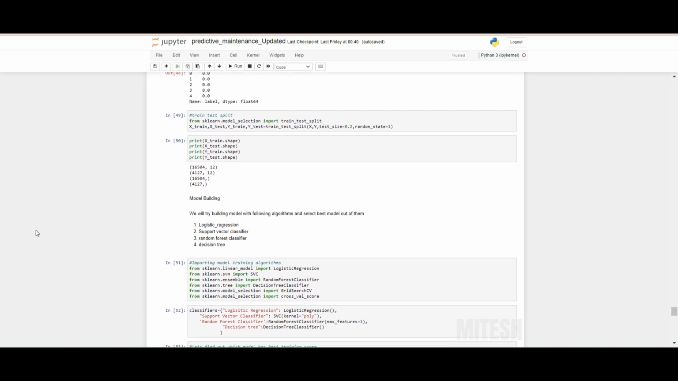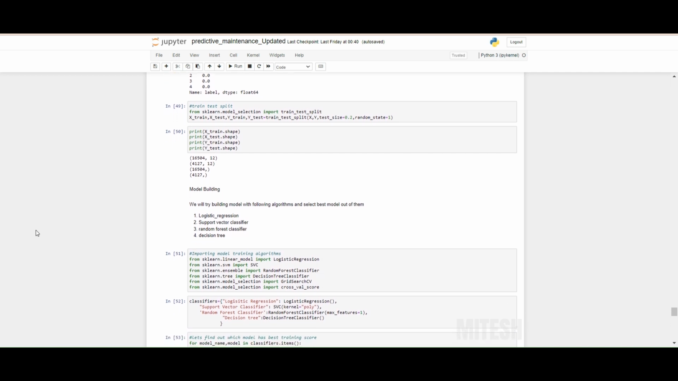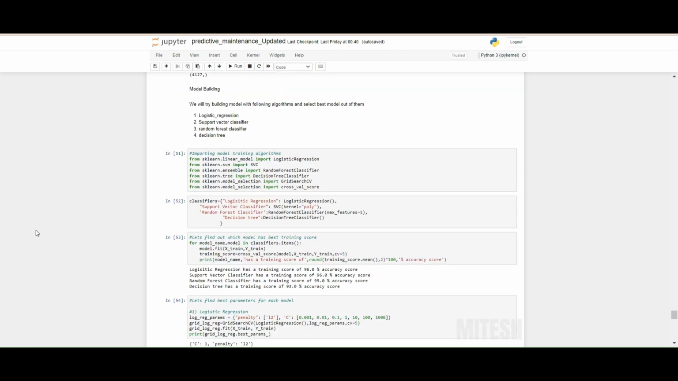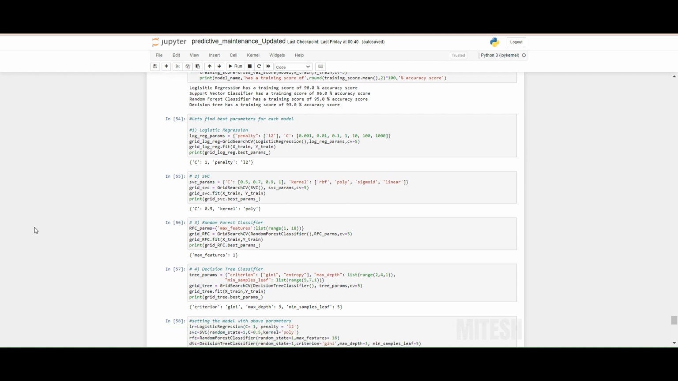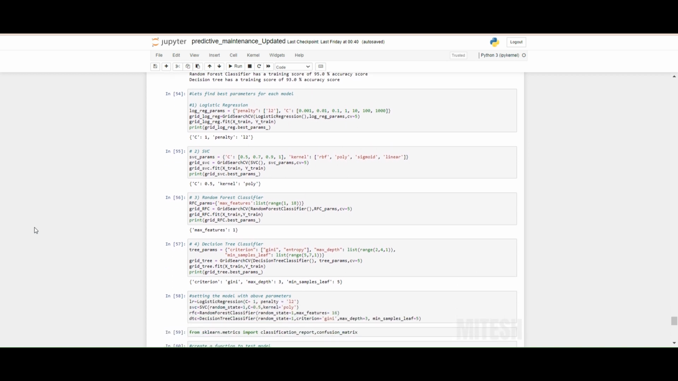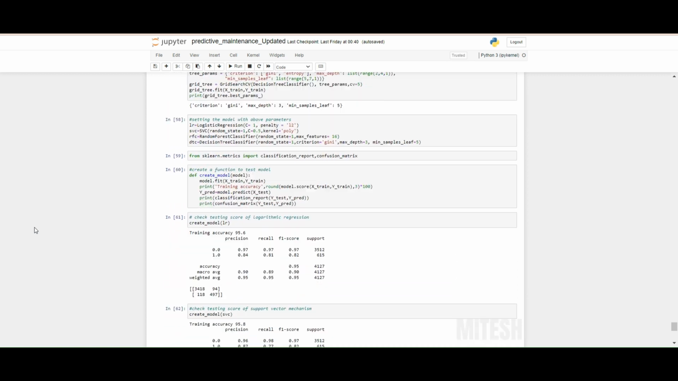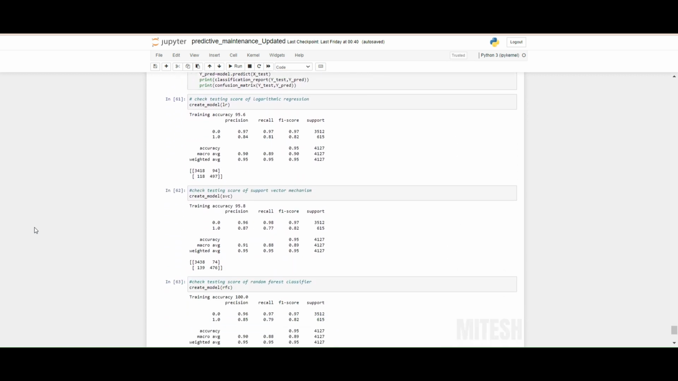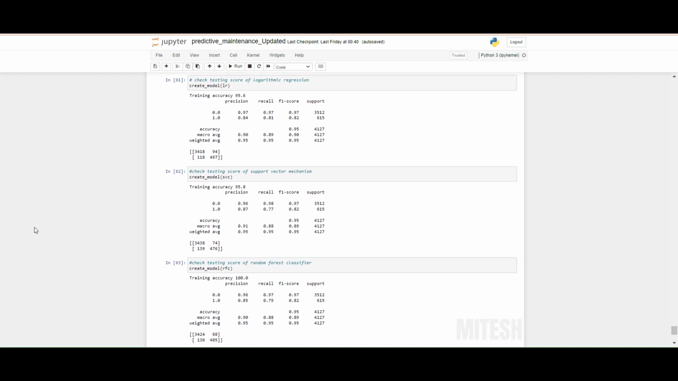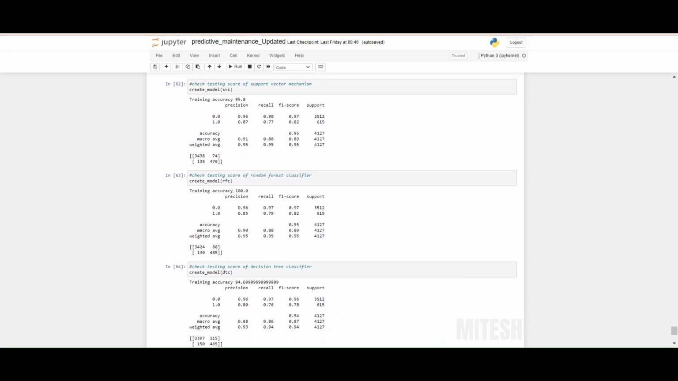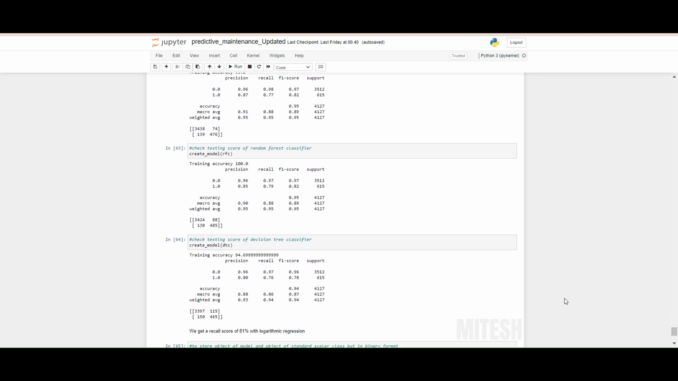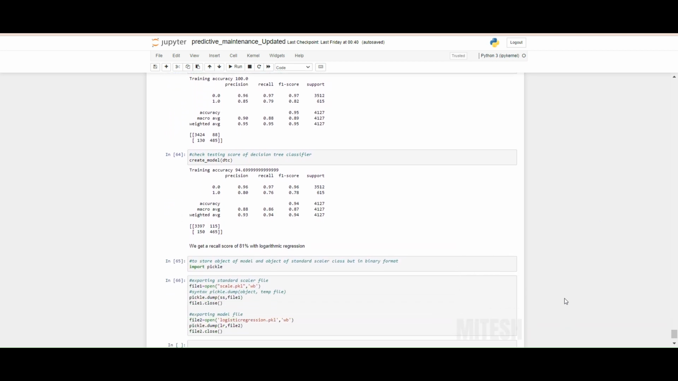Building model with logistic regression, support vector classifier, random forest classifier and decision tree classifier. Finding best parameters and training each model with these parameters. Calculating results on test data. We find best recall score of 81% with logistic regression. Exporting logistic regression model for deployment.